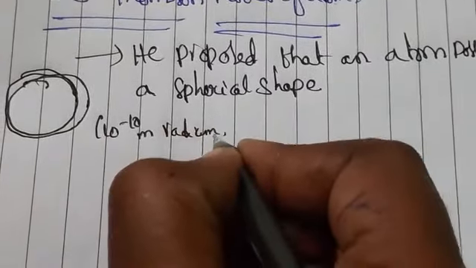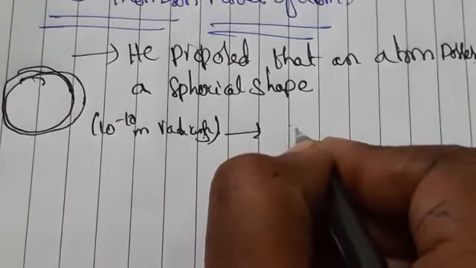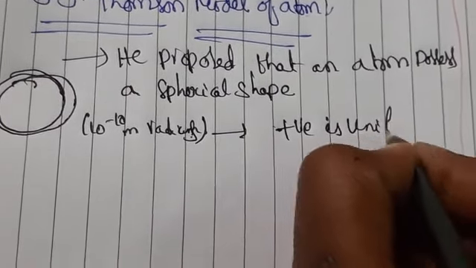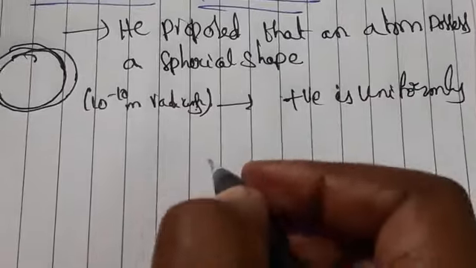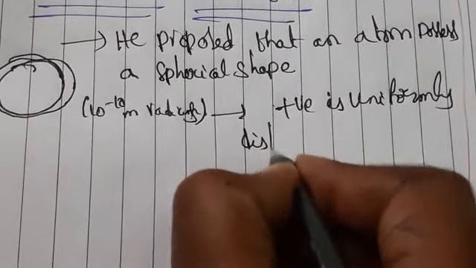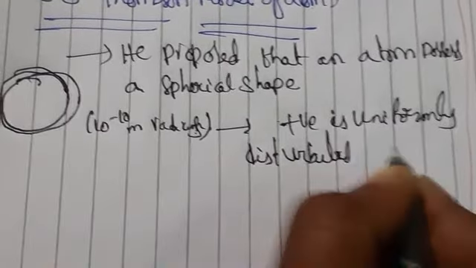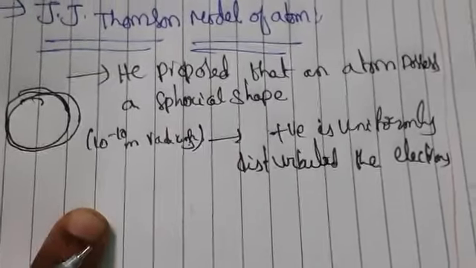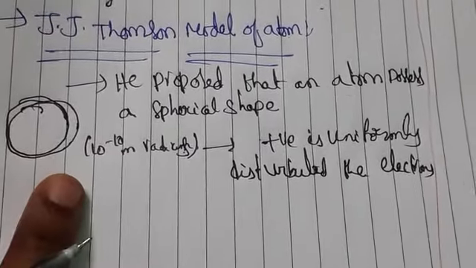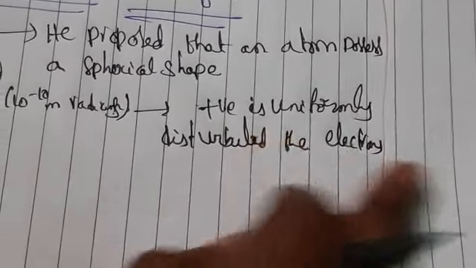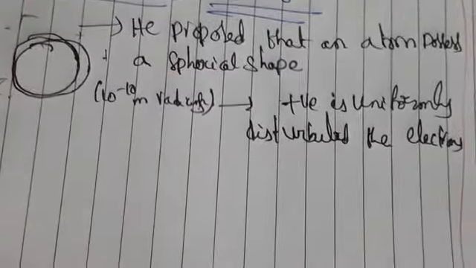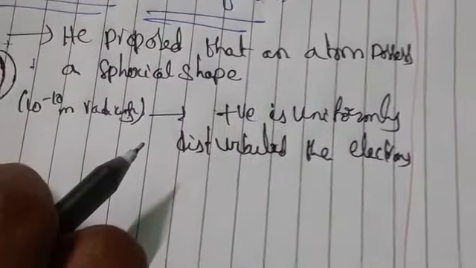In this, the positive charge is uniformly distributed and the electrons are embedded in it. So he proposed that the atom has a spherical shape with radius 10 to the power minus 10 m, with a positive charge distributed in an orderly arrangement, with the electrons embedded in it.